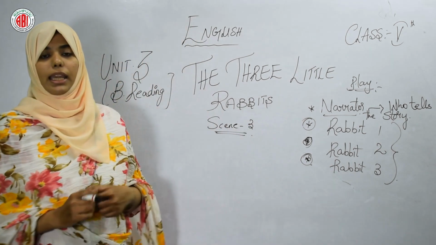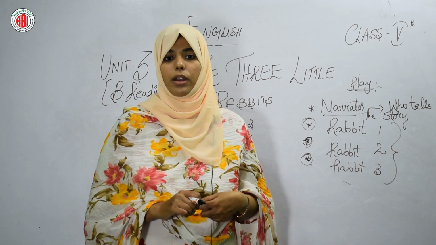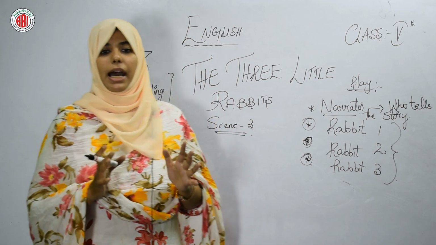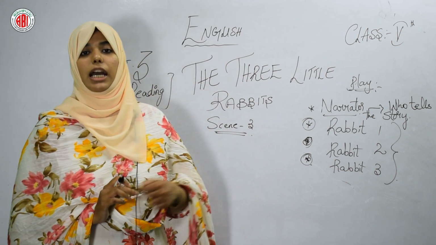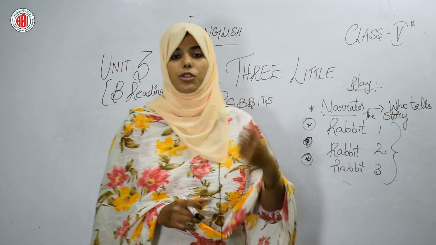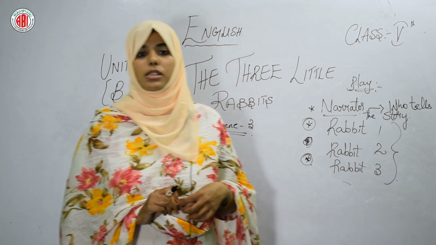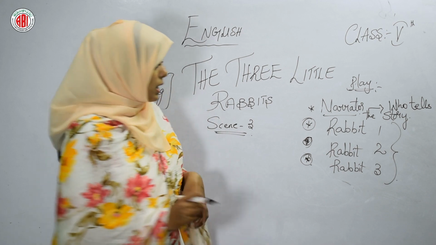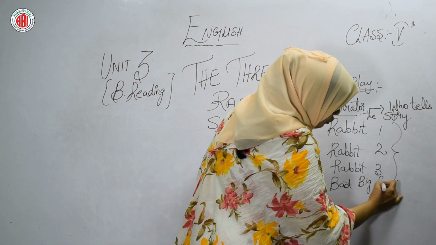Narrator: One day the first little rabbit heard a knock at the door. It was a big bad fox. So what did the narrator say, students? एक दिन क्या हुआ? First rabbit के घर पे एक door की knock सुनी आई. And who was there in front of the door? It was a big bad fox. So one more character's name is Big Bad Fox.